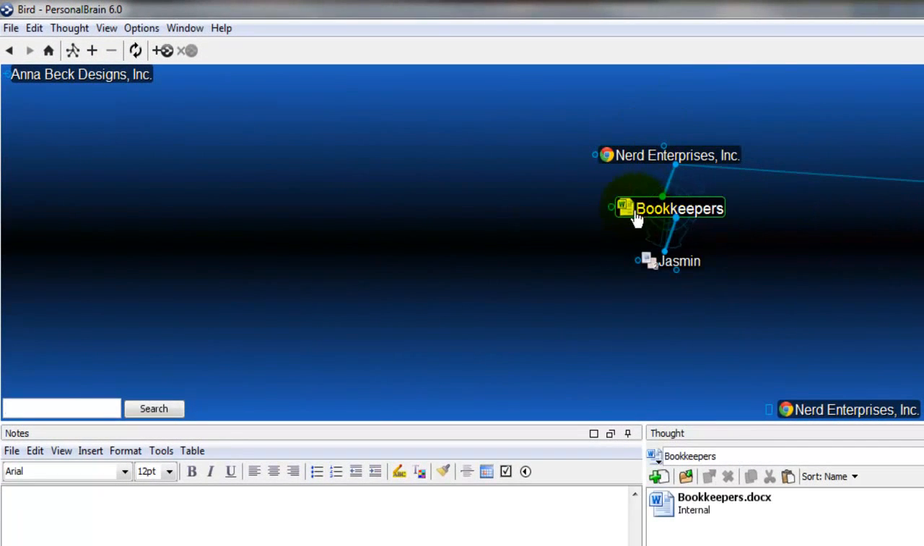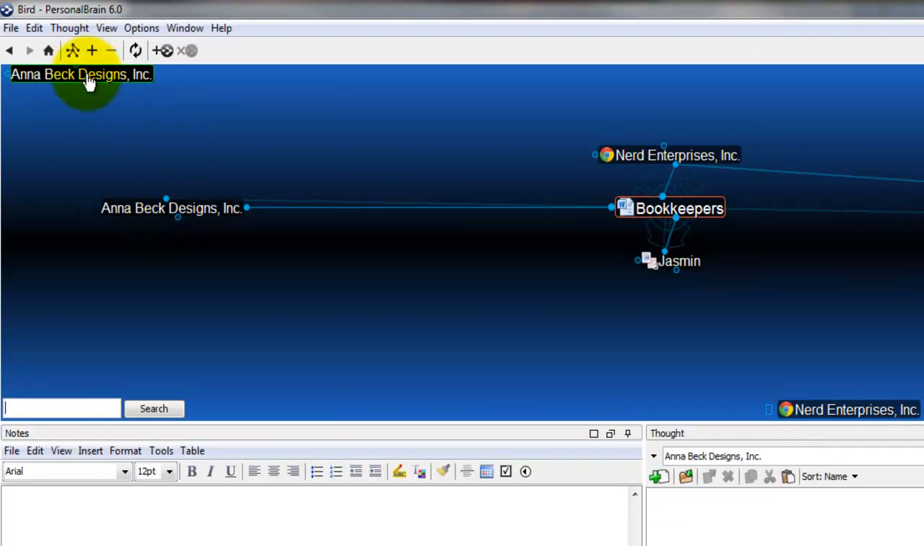I come over here to Bookkeepers, and the little ring to the left is what you use to create what's called a jump thought. So below it is a child, above it is a parent, to the left is a jump, and I can click and drag that right over here. So now I've related the two together. I can remove the pin.